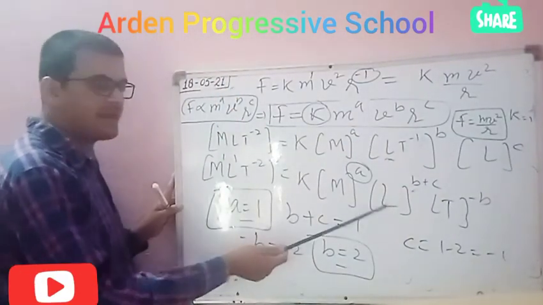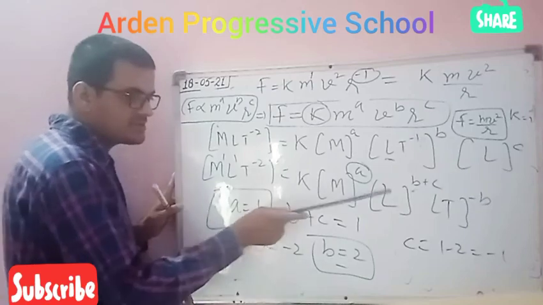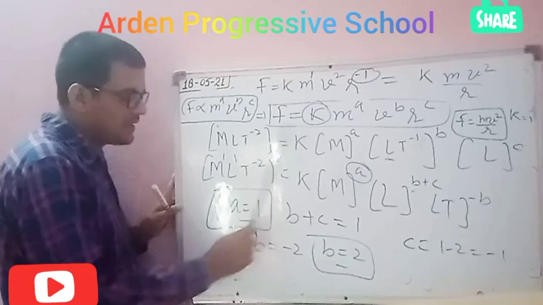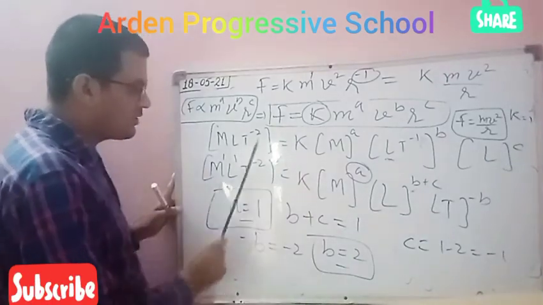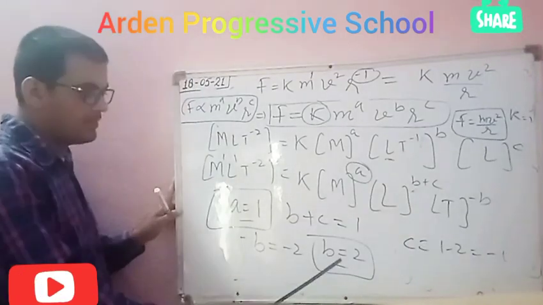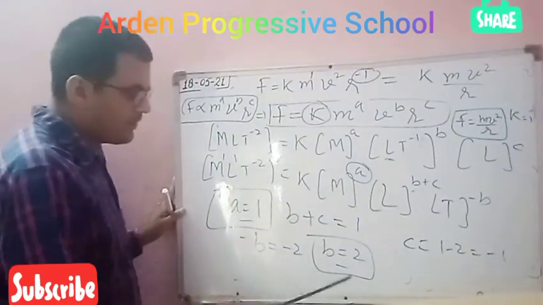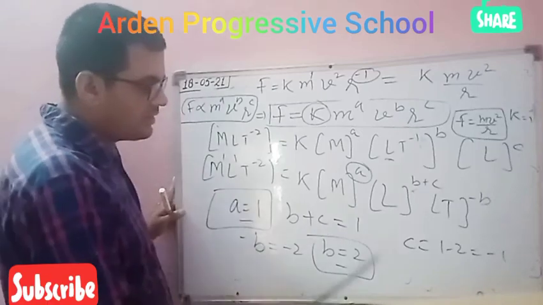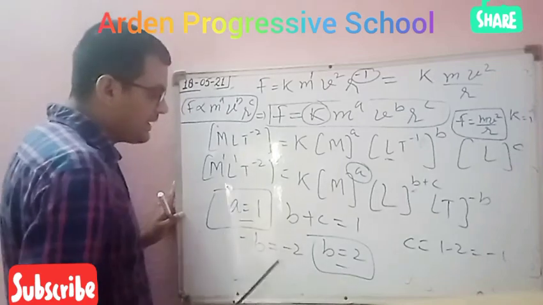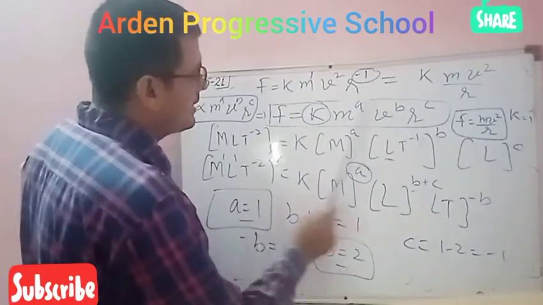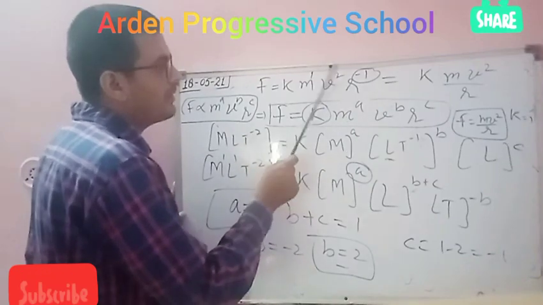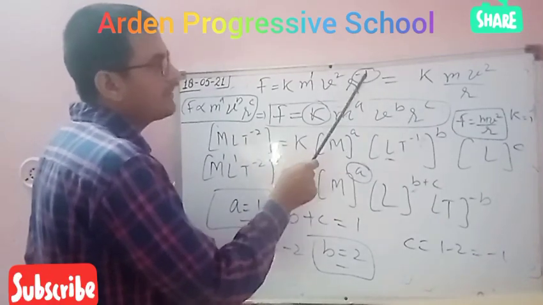But now what I have done, I have compared the power on the right hand side with the power on the left hand side. Here m power a, here m power 1, so a will be 1. Here b plus c equal to 1. Here minus b equal to minus 2, so b will be 2. So when you put b equal to 2 at this place, c will be 1 minus 2, meaning minus 1. Now I have put the values 1, 2 and minus 1 like this. M power 1, v power 2, r power minus 1.